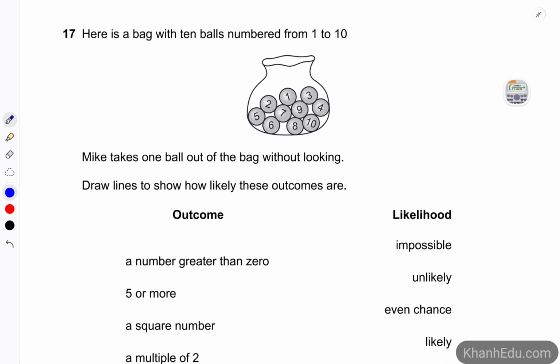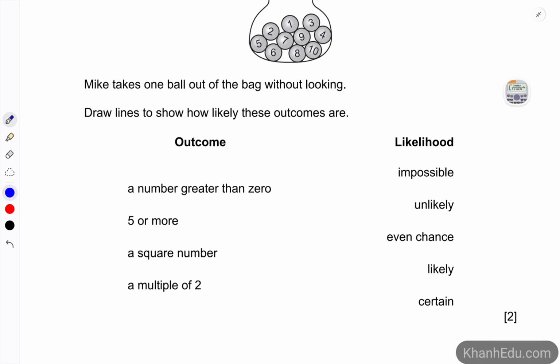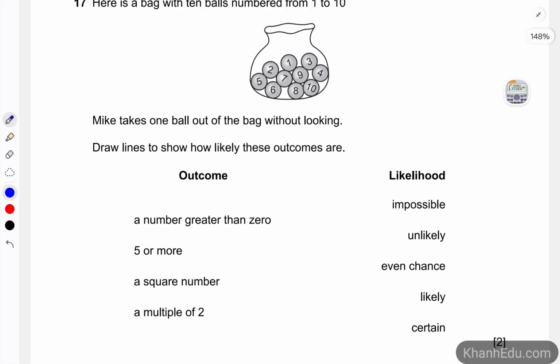Number 17. Here is a bag with 10 balls numbered from 1 to 10. Mike takes 1 ball out of the bag without looking. Draw lines to show how likely these outcomes are. So for the first one, a number greater than 0. All the numbers in the bag are greater than 0. So it is certain, that is 100%, you would get a number greater than 0.